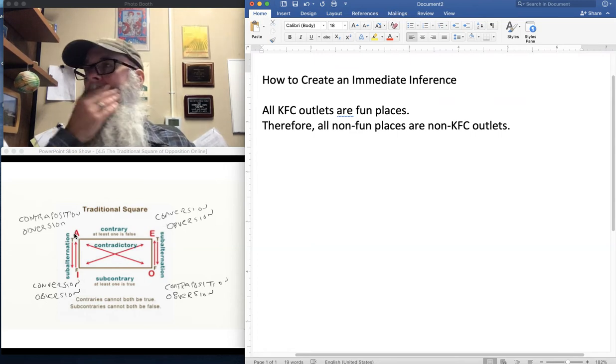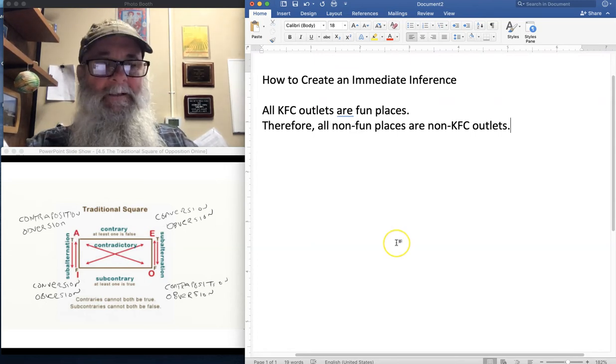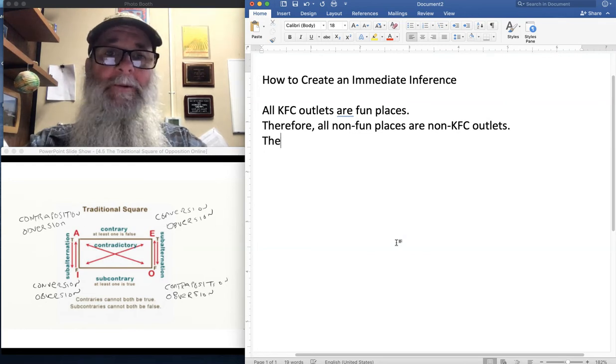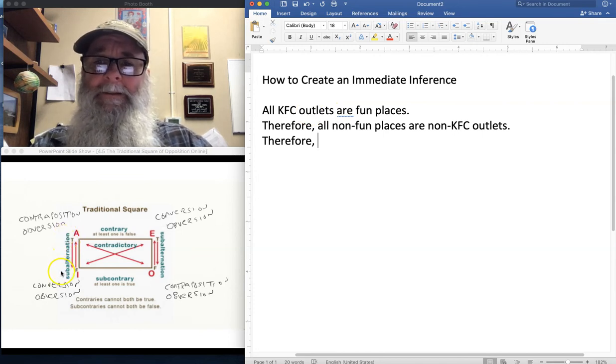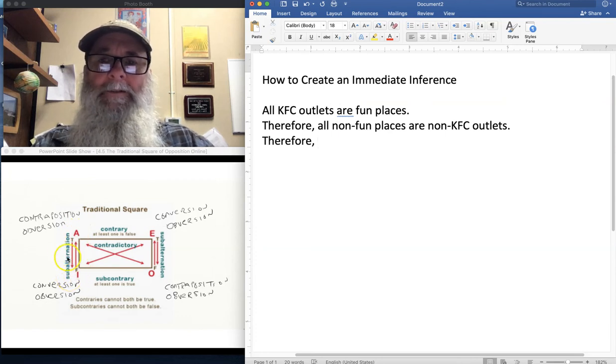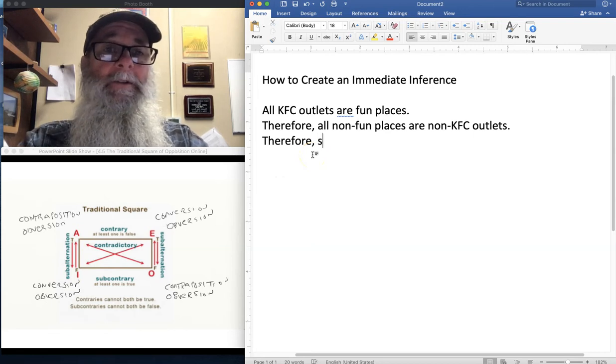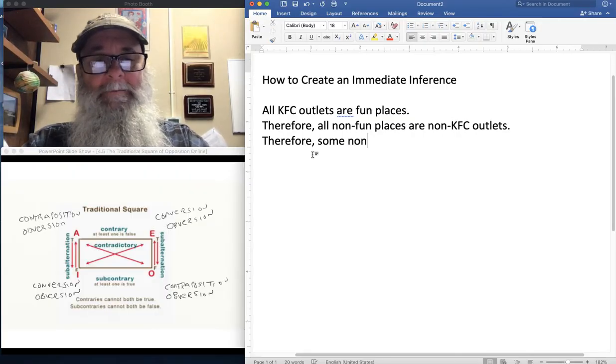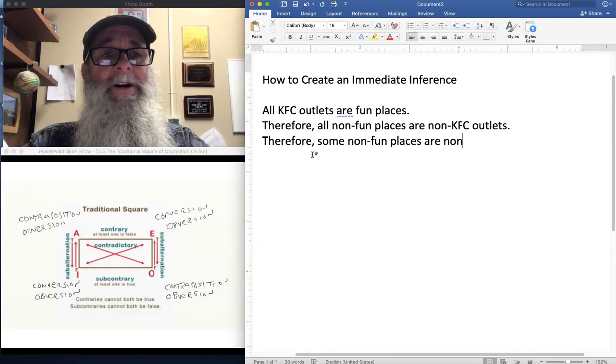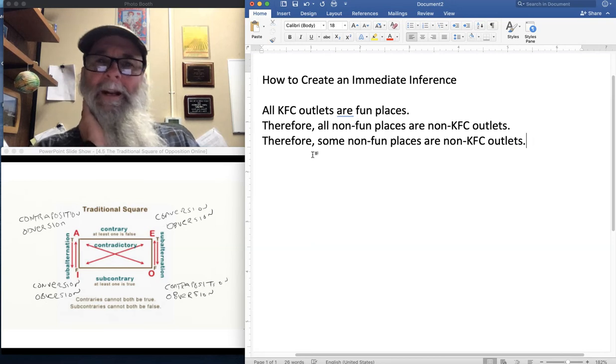I could even do something like, well, I'm going to put on my Captain McFancy pants here, and I'm going to say, I'm going to use more than one rule. So I've determined by the rule of contraposition that all non-fun places are non-KFC outlets is true when the premise is true. I know by the rule of subalternation that if I have a true A claim, an I claim with the same subject and predicate terms would also have to be true because truth trickles down. So then we could say, well, if it's true that all non-fun places are non-KFC outlets, then some non-fun places are non-KFC outlets. And that would have to be true.